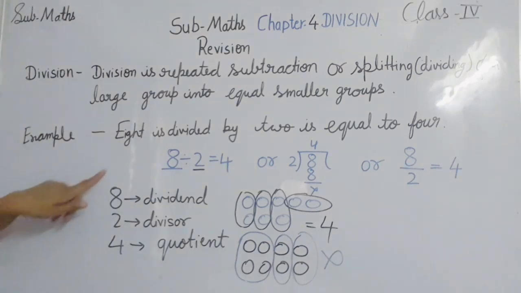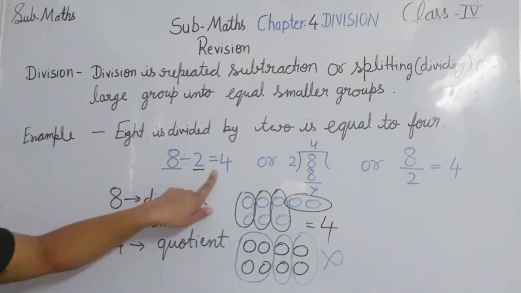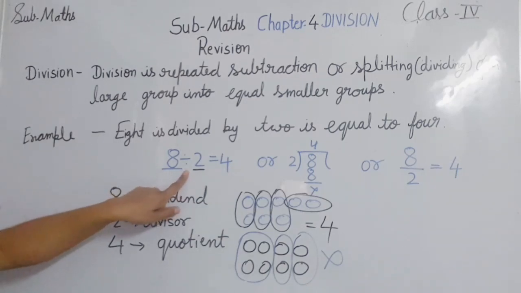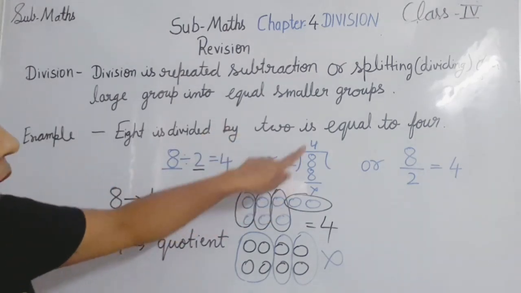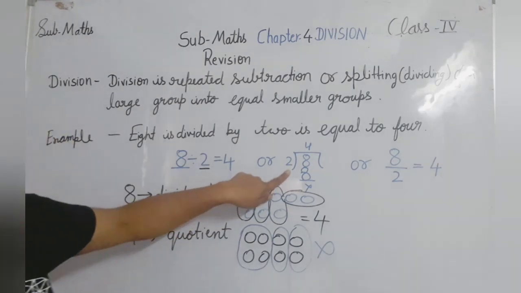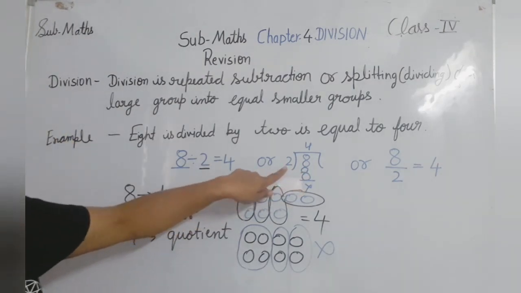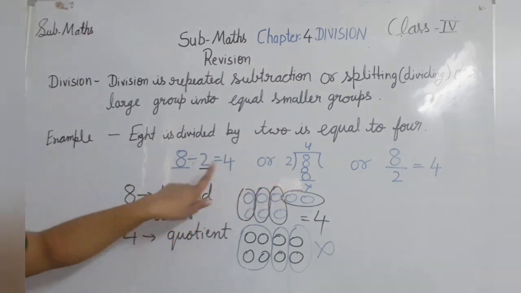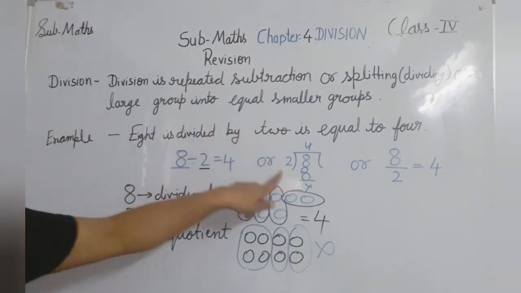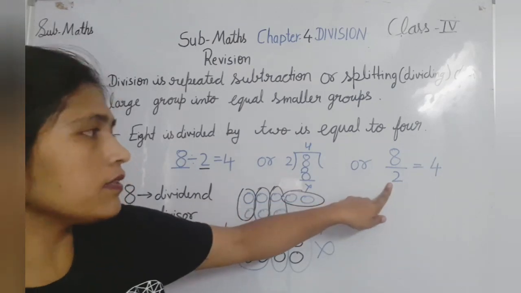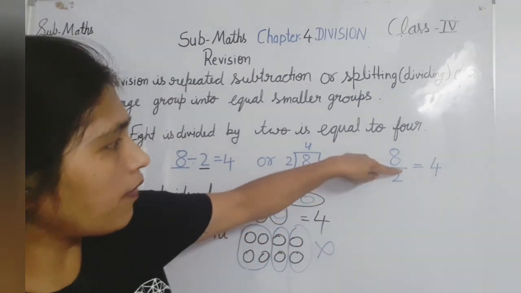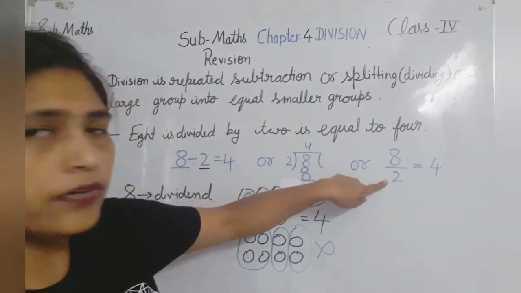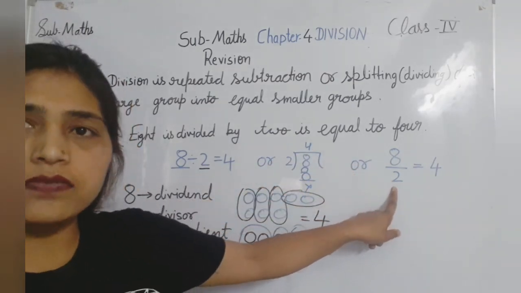So here if I am writing, 8 is divided by 2 is equal to 4. This is the symbol of division. If I am writing it like this, 2 and 8 is divided by 2, so the quotient is 4. This is also correct. We can write the division in this way, and the last way is with a slanting line: 8 is divided by 2. We can write the division in this way also.